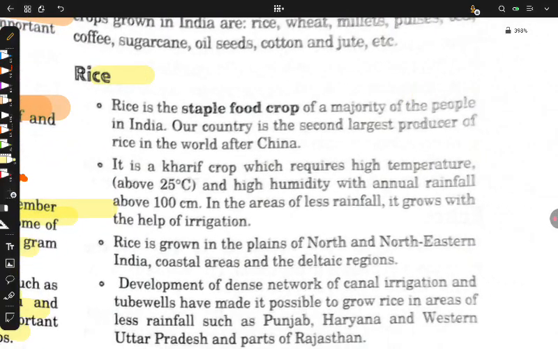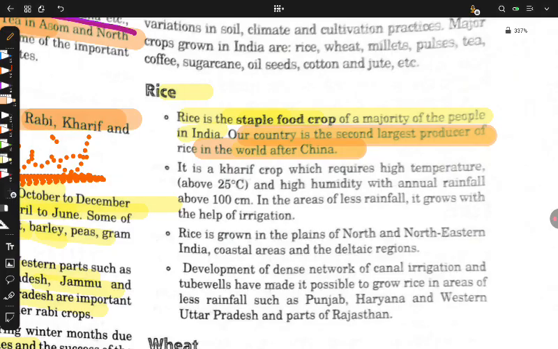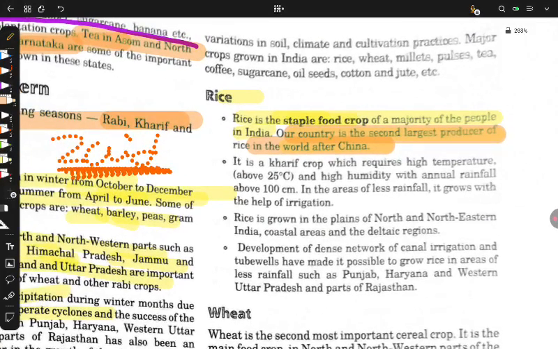Now rice. Rice is the staple food crop of the majority of the people in India. Of course, staple means the basic food crop of this country. Our country is the second largest producer of rice in the world after China. It is a point to be noted. Please note it down.